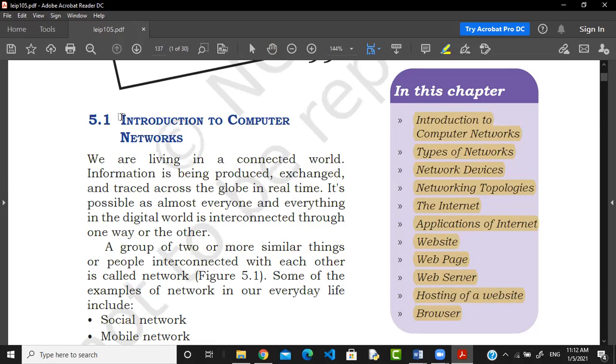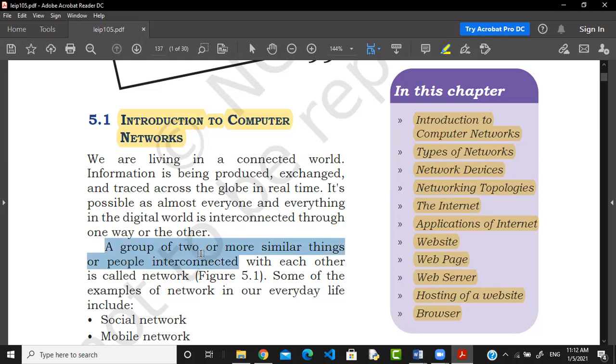So the first thing, introduction to computer networks. Whenever you talk about the introduction to computer networks, first we have to understand what a network is and why we require a network. Actually, what is a network? A network is the interconnection of two or more devices. If two or more devices are interconnected to each other, that is called a network.